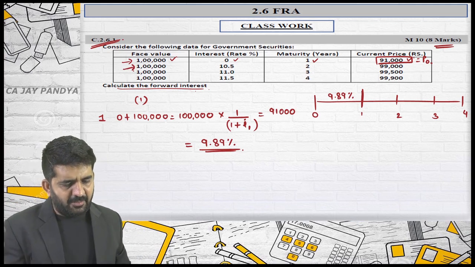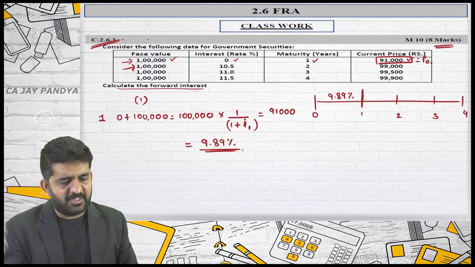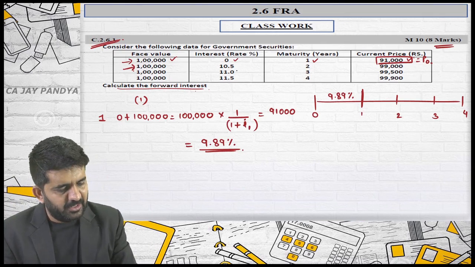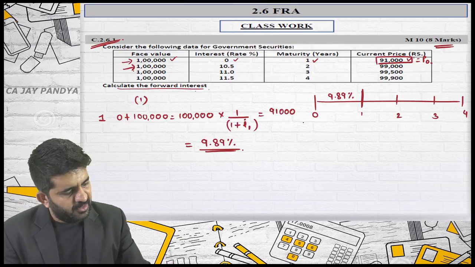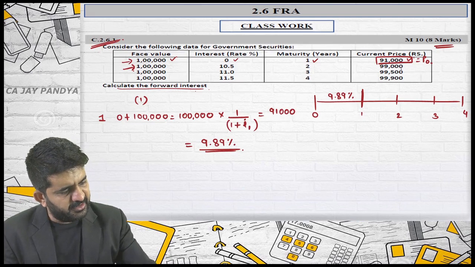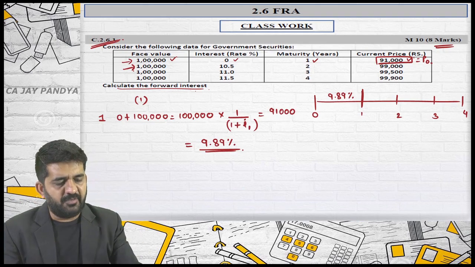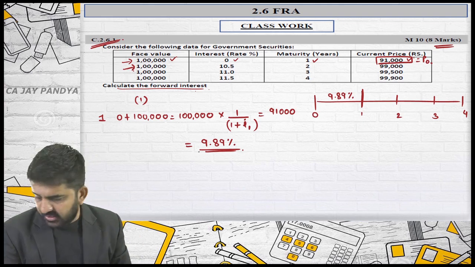Second year's rate, how will I be finding it out? If I invest in this debenture or government security directly, what is the 2 years' return I will be getting? Because it is of 2 years, I will be getting 2 years' return. What will be the return of first year? 1 lakh into 10.5%. Interest is always paid on face value. Sorry, it is 10,500 rupees.